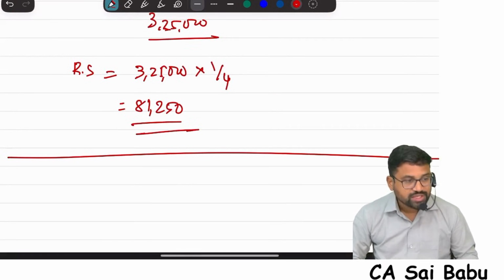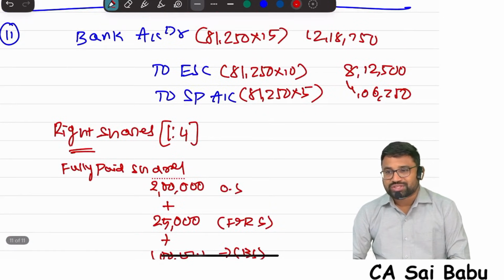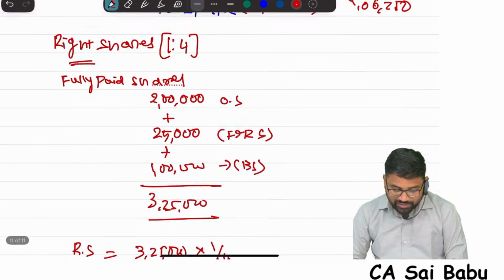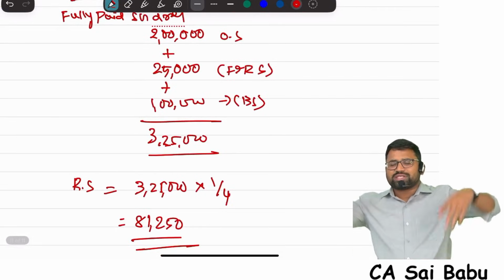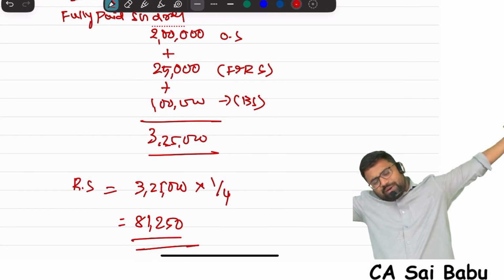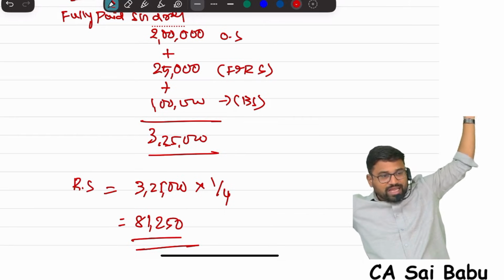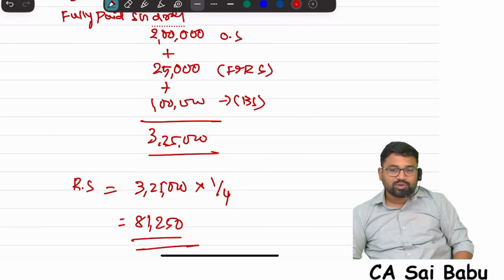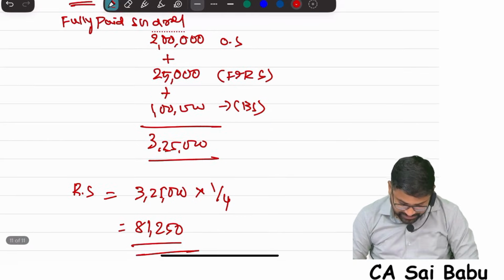Do you understand this? Most of the students' problem is they don't read the question carefully. Read: for every 4 fully paid shares, 1 share will be given. How much is the fully paid shares? Originally 2,25,000. The 25,000 were cancelled but reissued. So fully paid shares in the category is 2,25,000 plus bonus shares. That 1 lakh shares partly paid up is still partly paid only. It does not become fully paid. So don't consider it. Everybody, that's it, sir.